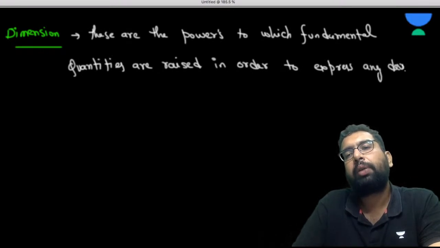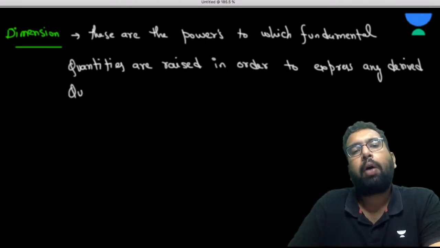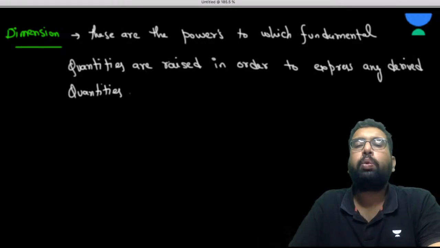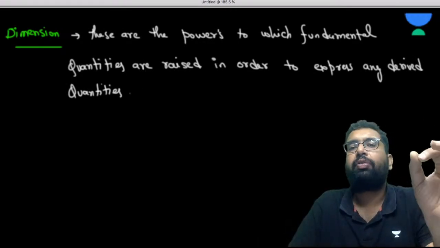So if you want to express any derived quantity, you can give powers to the fundamental quantities, and through that you can express any of the derived quantities.